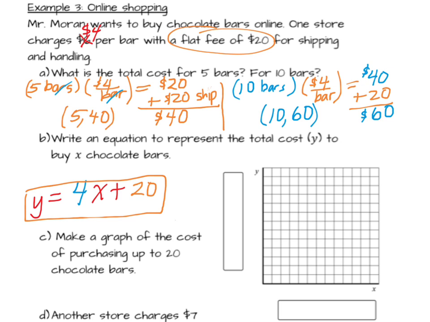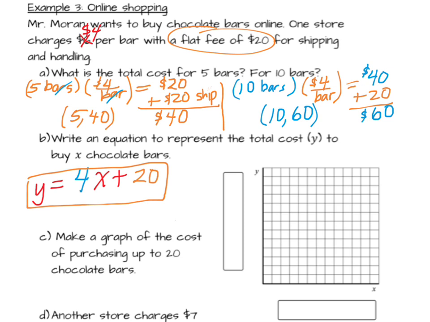And this is a time when the pattern y equals mx plus b is easier to use. Because what did we do? First we multiplied times our rate, and then we added our starting point.